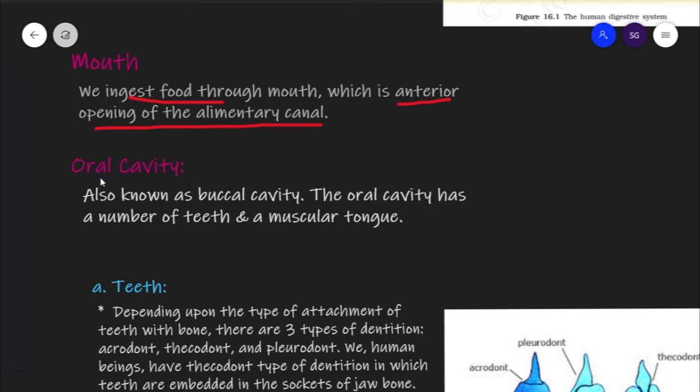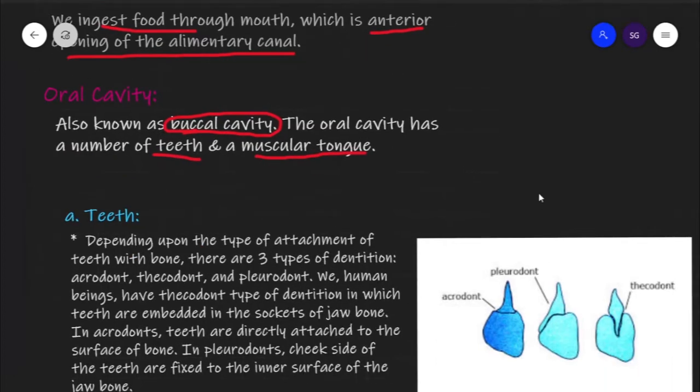The second part is the oral cavity. The oral cavity is also known as the buccal cavity. Cavity means space, and this is a space in between our cheeks, so it is called the buccal cavity. Buccal means cheeks. The oral cavity has a number of teeth and a muscular tongue. You all know this. First we will study teeth.